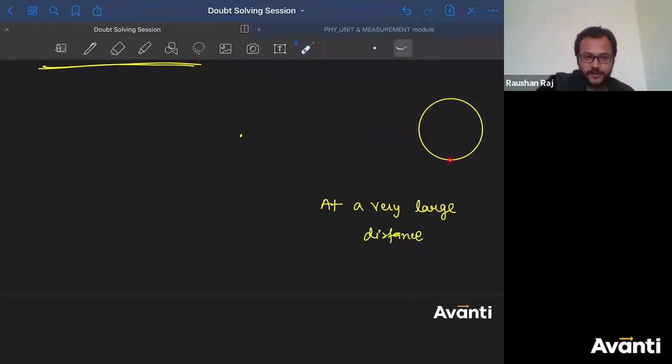See, if this will be at a very small distance, if eye is here, can I say the angle made by this will be very large, right? But what if this length is very large? So what will happen? The angle made by this object at the eye, can I say I can draw like this?